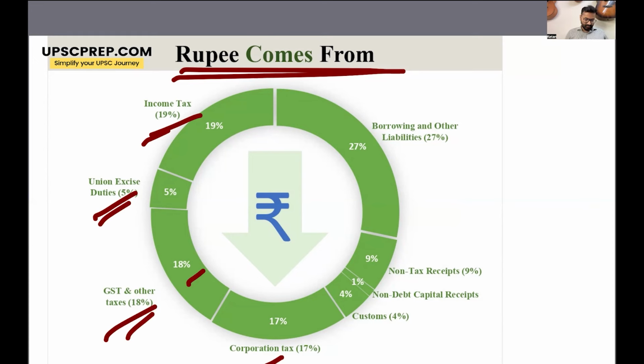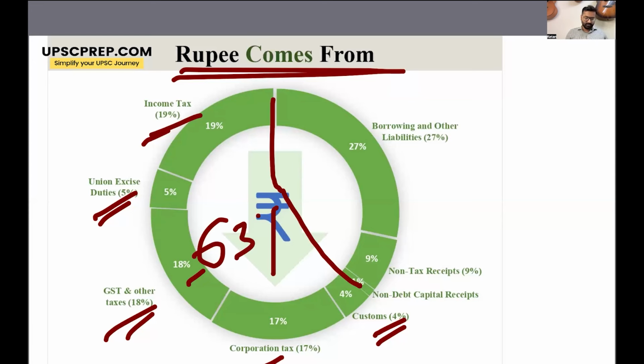Customs duty is 4%. So this is a big chunk, around 63% of government revenue comes from taxes, and another 27% comes from borrowing, right? And that is why the government wants to increase this tax revenue and decrease the borrowing.